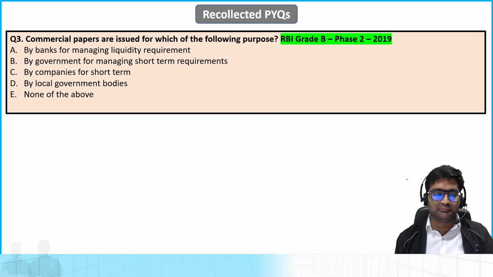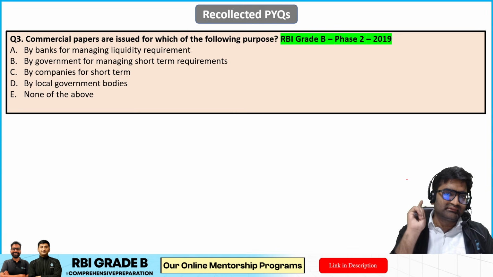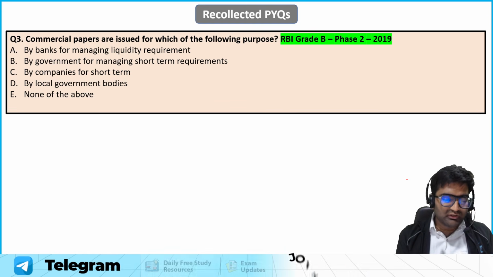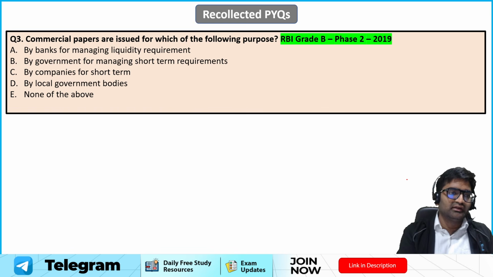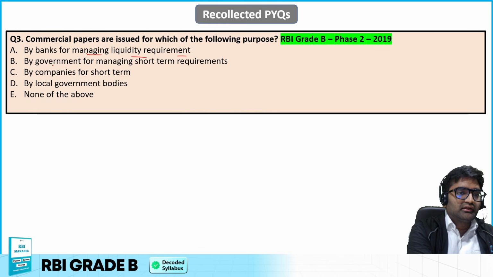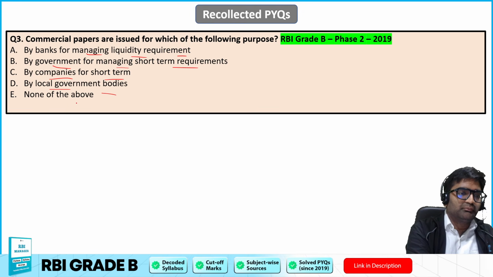Now please try to answer this question. Commercial paper are issued for which of the following purposes? I think you can answer it very well. I just spoke about commercial paper. Please pause the video and try to answer it. A, by banks for managing liquidity; B, by government for managing short-term requirement; C, by companies for short-term needs; D, by local government bodies; or E, none of the above.